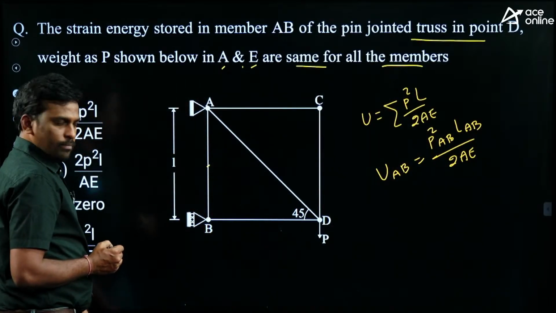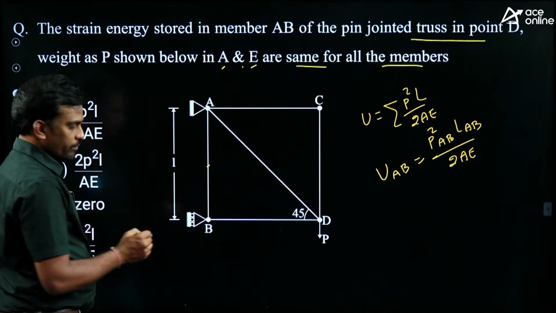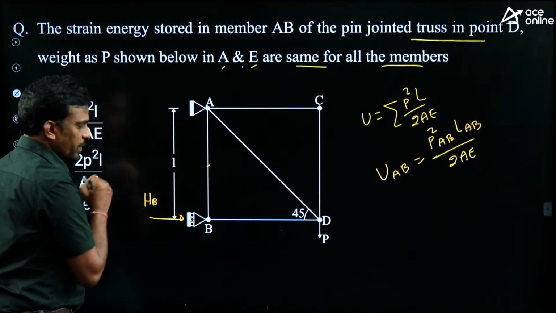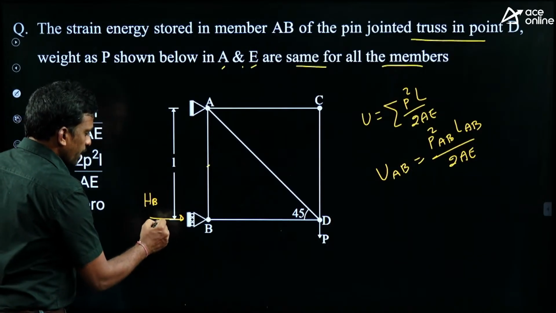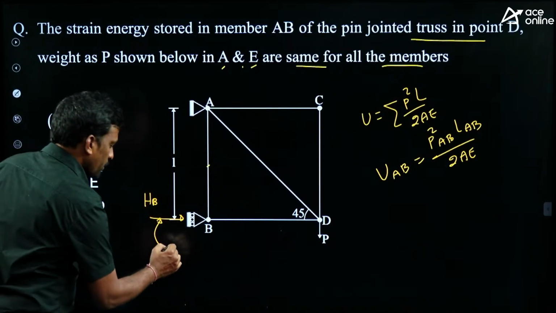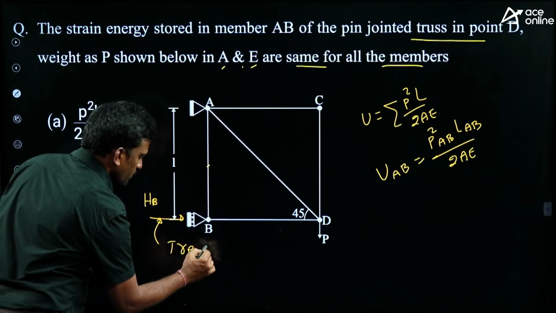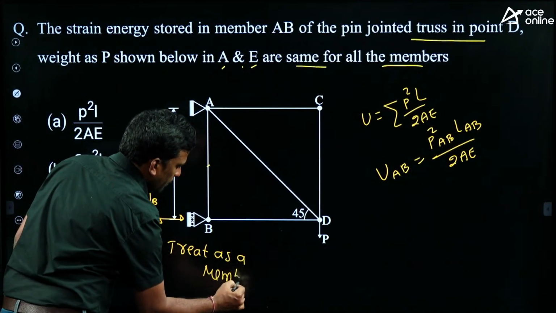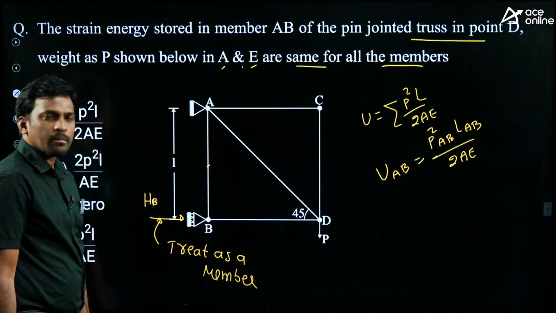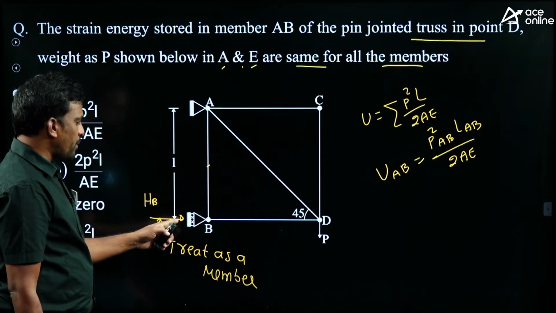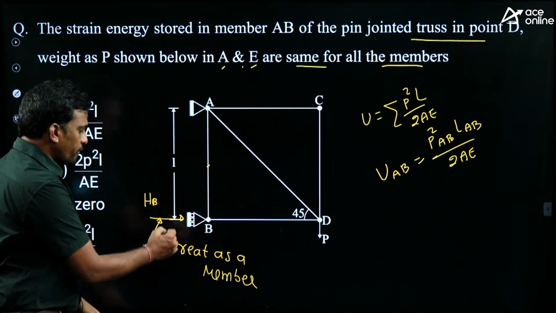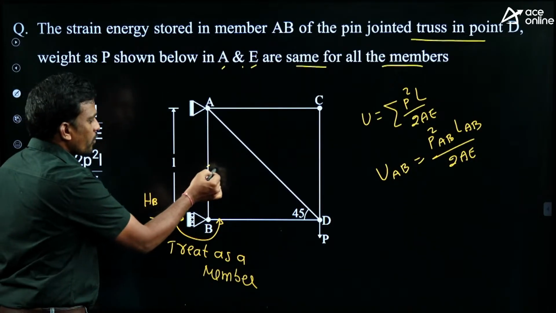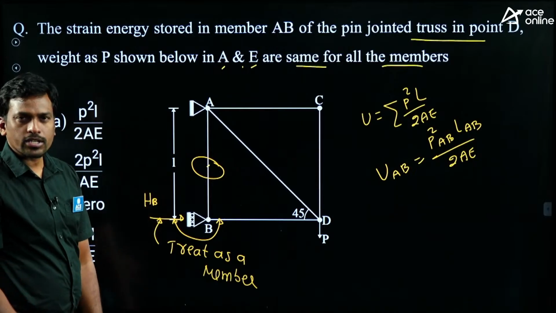This is a roller support, so only one reaction will develop. This is the horizontal reaction HB. Then do one thing: just treat this reaction as a member. Now tell me, how many members are meeting at joint B? 3 members, right? 1, 2, 3. Out of 3, these 2 are collinear, nothing but the same line. Then the force in the third member is 0. This is the shortcut.